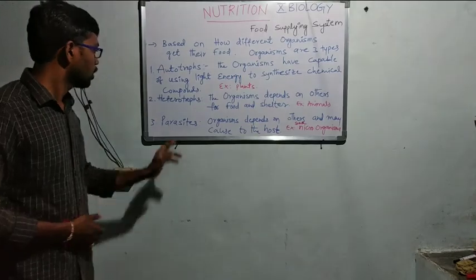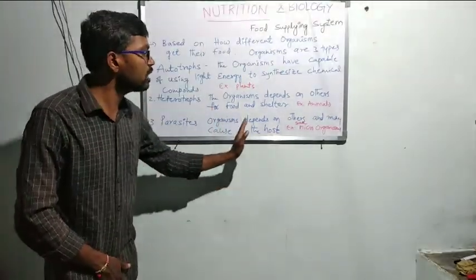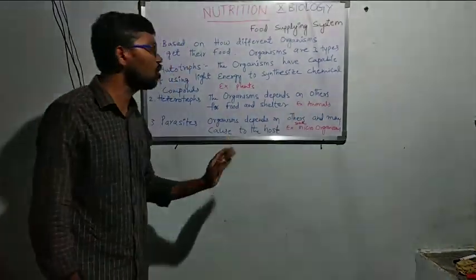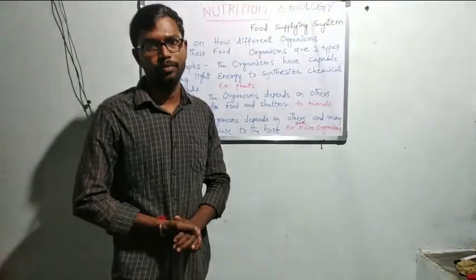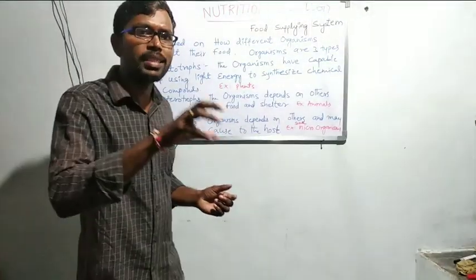Next one is parasites. These are organisms which depend on others and may cause some effect to the host. Parasites get shelter from a living organism.